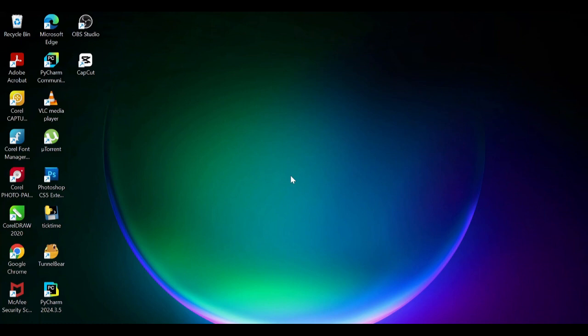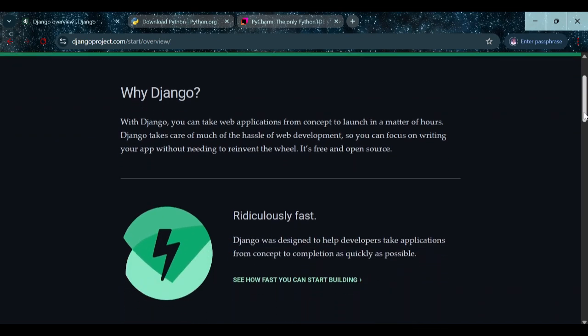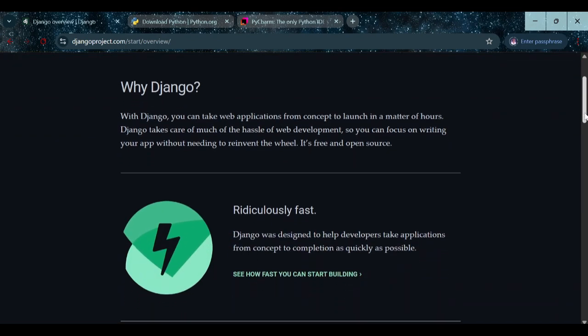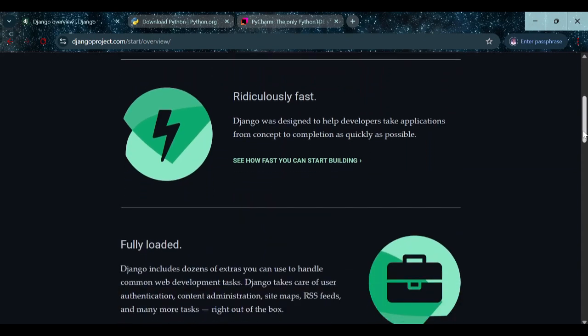So wetin be this Django wey we dey talk about sef? So I don open this Django documentation for here. So Django na web application framework. You go fit just launch your website in a matter of hours. So it saves you time, much of the hassle and so. And this Django, e dey fast well well. It helps web developers to take application from concept to completion very very fast.